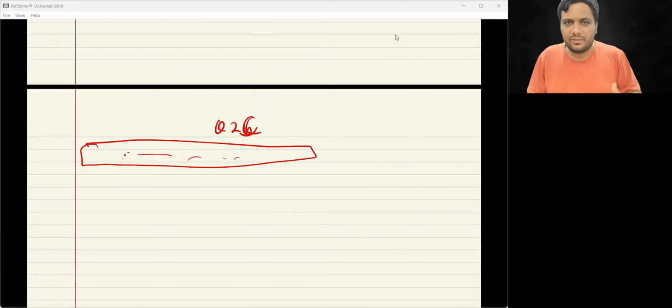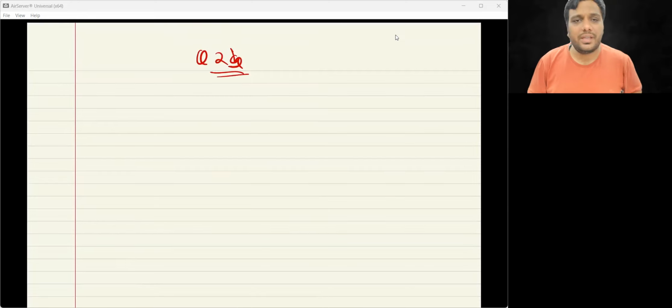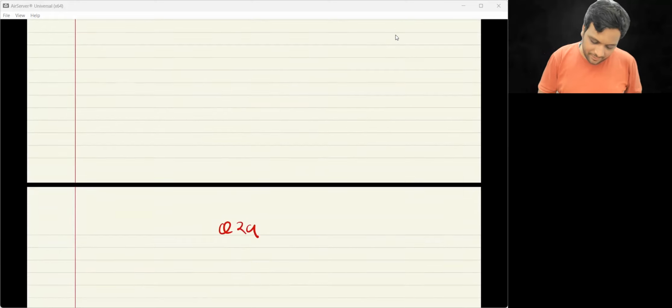If it's a theory question, then please ensure that your answer is not more than 4 or 5 points, maximum 4 or 5 points, because it's not about the length of the answer, it is about how much you're tallying with the suggested answer. If it's a provision-based case study, then provisions, facts of the case, and conclusion, that is how you're going to answer. All right. So these are some basic tips which will help you.